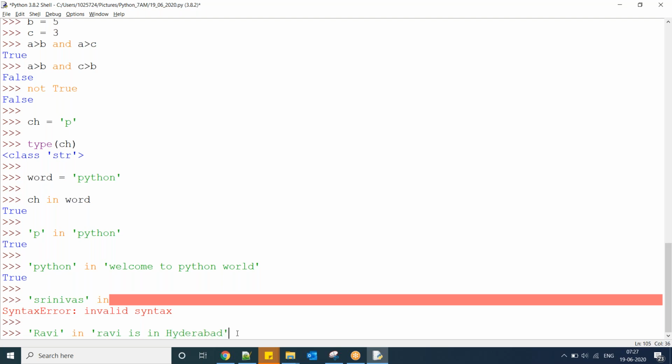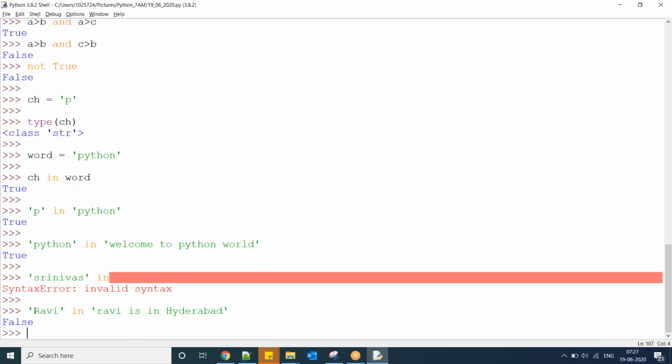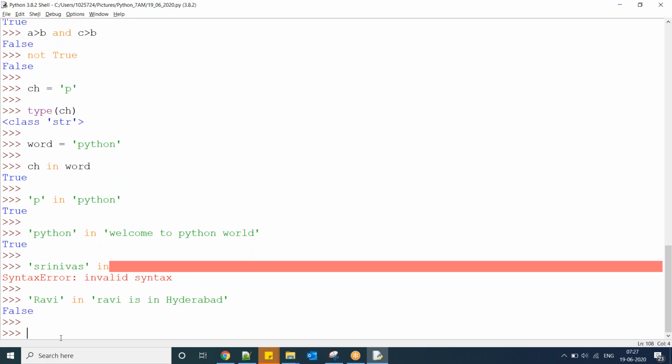Now observe, false, because here R is a capital letter and here it is a small letter. So what in is going to check is whether this string is present in this string or not, whether a string or a character.